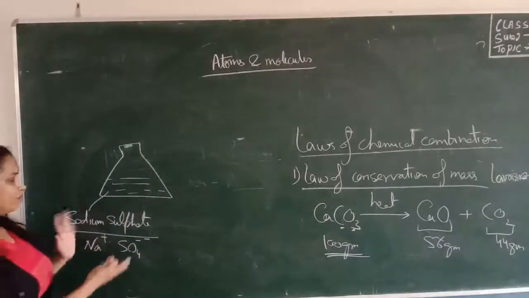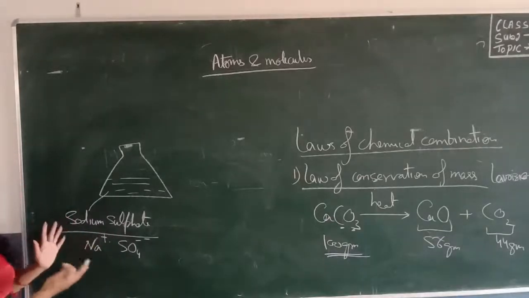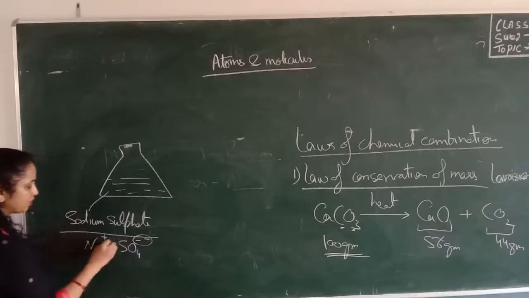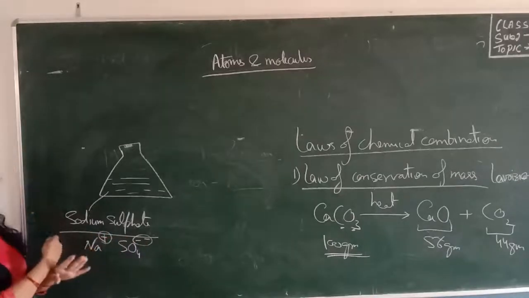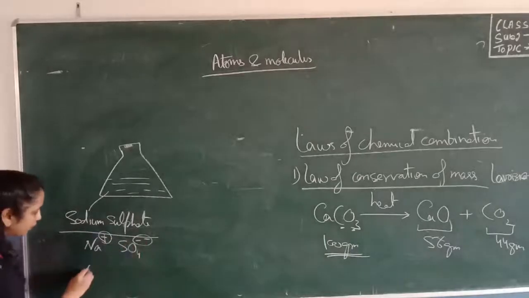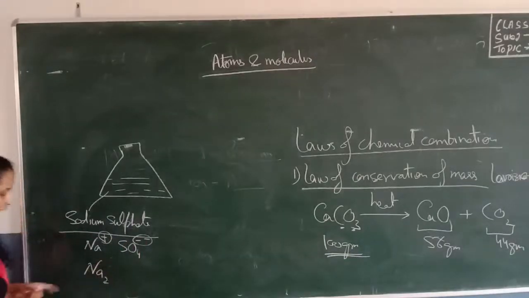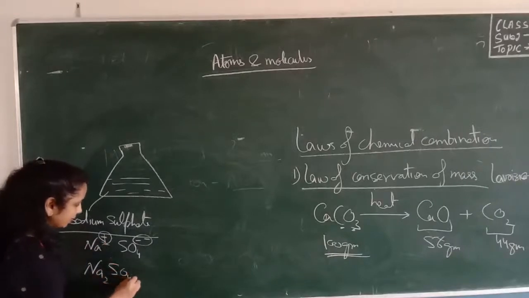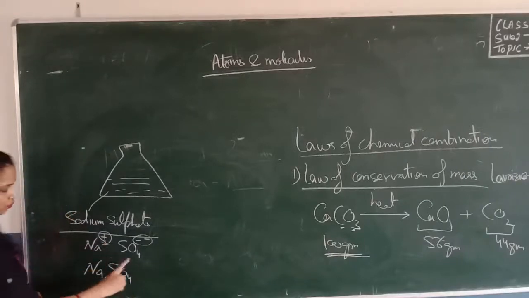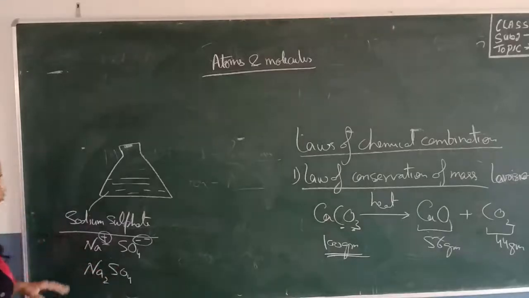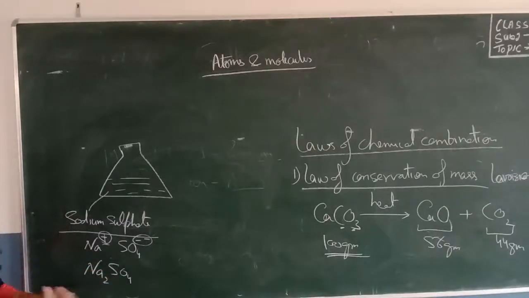I will explain later how you write the formulas of these compounds. We crisscross the valencies: 2 will go here, and 1 will go with SO4, and we don't need to write 1. So the formula for sodium sulfate is Na2SO4.